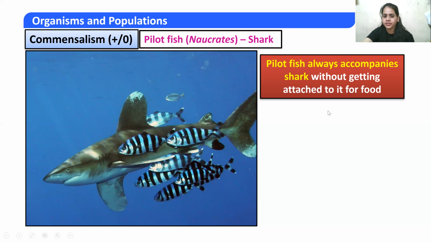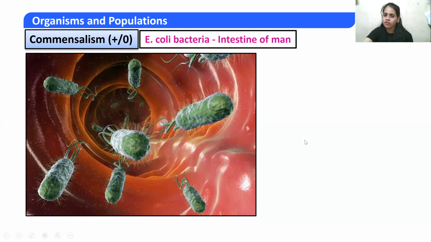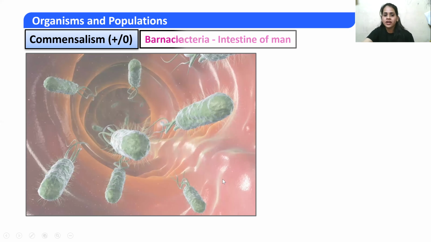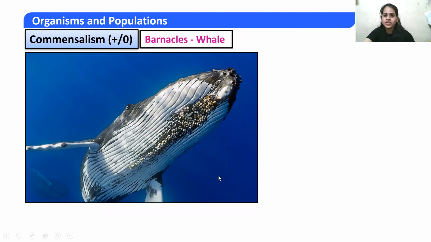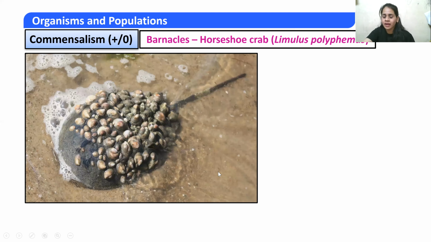Then E. coli. I think that went very fast, sorry for that. E. coli bacteria are present in the intestine of man, which helps in the formation of vitamin K. So it's helping us, the host; we are neither getting harmed nor getting any benefit. Another example is barnacles on whales. Another example is barnacles on the horseshoe crab, Limulus polyphemus.